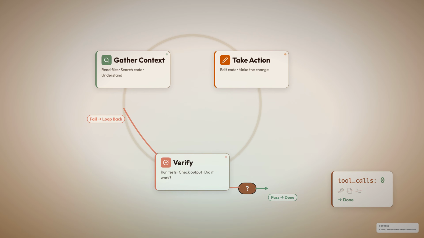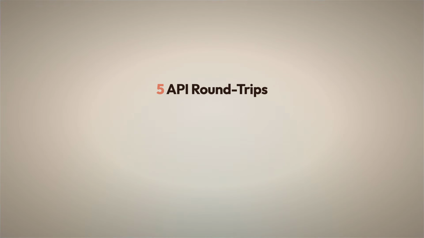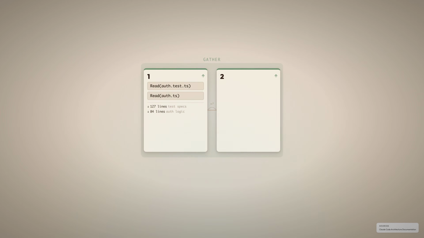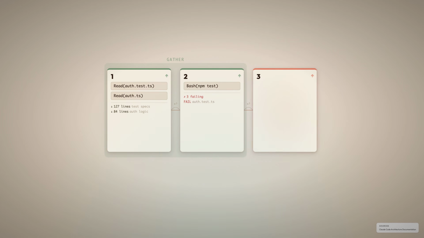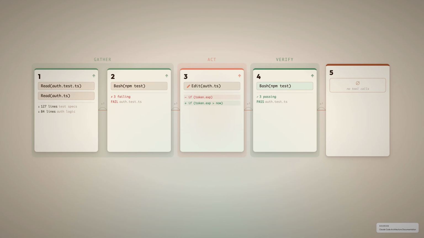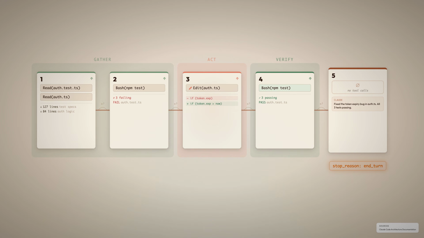Watch what this looks like on a real task. Five API round trips. That's all it takes to fix a real bug. Turn 1: Claude reads auth.test.ts and auth.ts, gathering context. Turn 2: file contents return. Claude runs the tests, still gathering. Turn 3: test output arrives. Claude identifies the bug, edits auth.ts, taking action. Turn 4: reruns the tests, verifying. Turn 5: tests pass, and the response contains no tool calls. That's the termination signal. No tool calls means the agent decided: done.